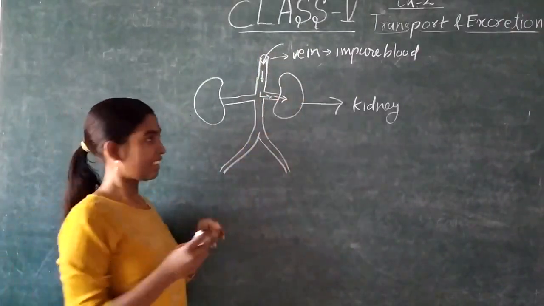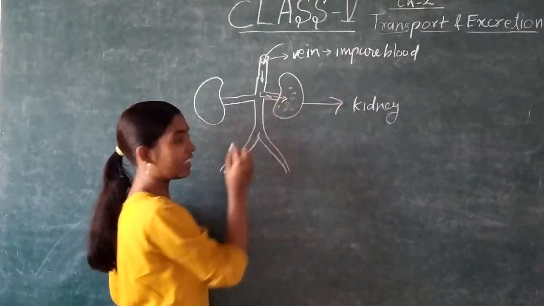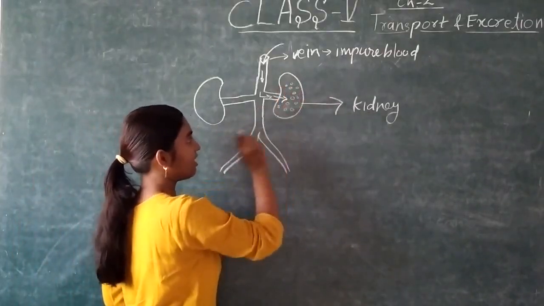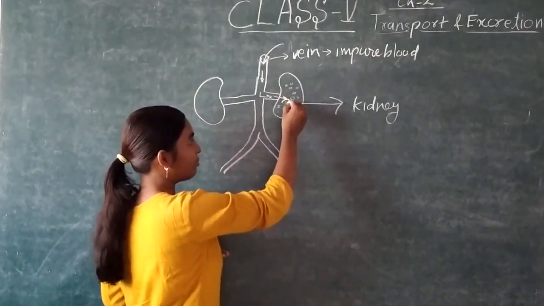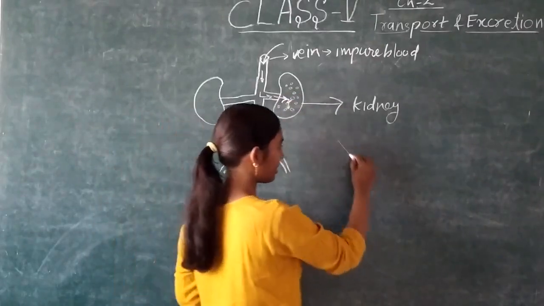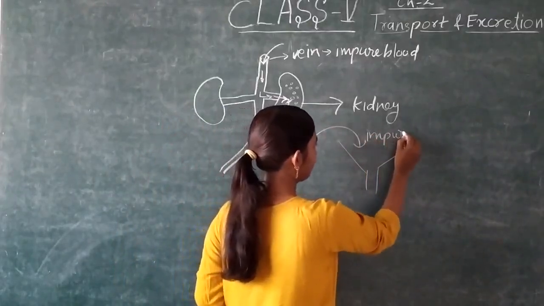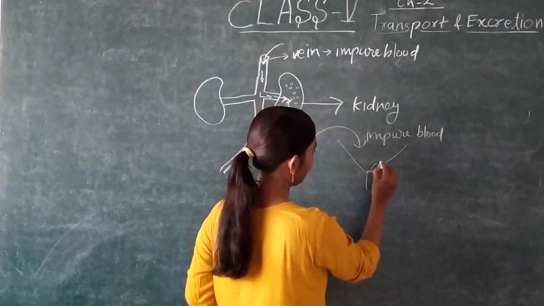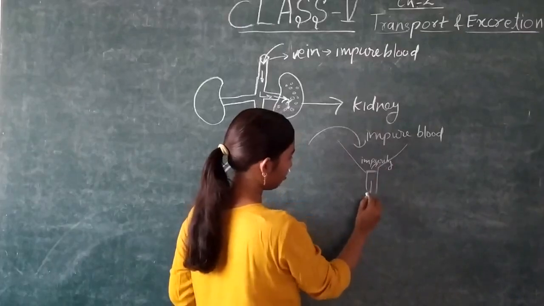Now here, what happened in this kidney? There are so many small strainers. Strainer means filter-like structure. So there are very small filters. This impure blood is entering into this filter, and impurity will remain upside of the filter and pure blood is coming down. For example, you can see, suppose this is a filter, impure blood is entering and straining out. Impurity is left over here and pure blood is coming down.